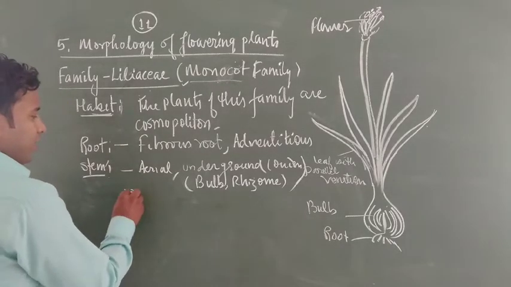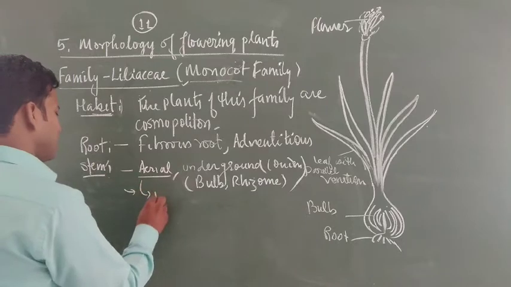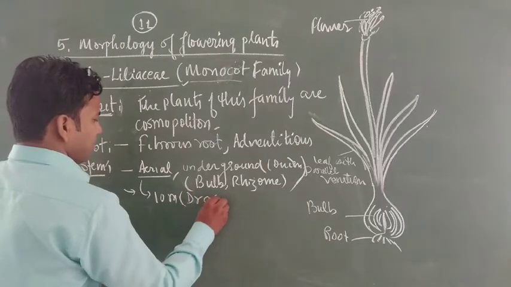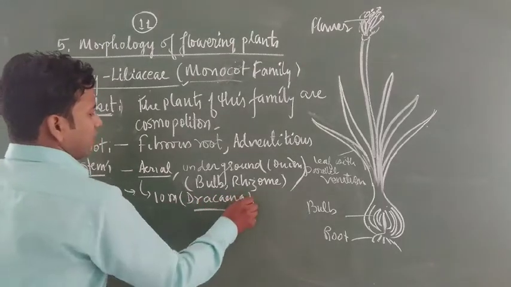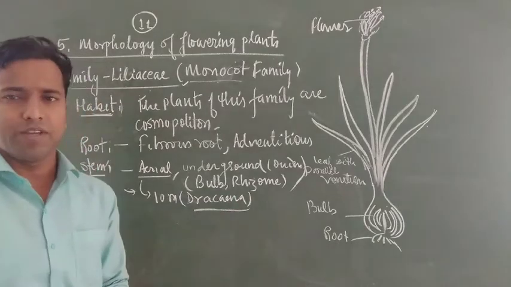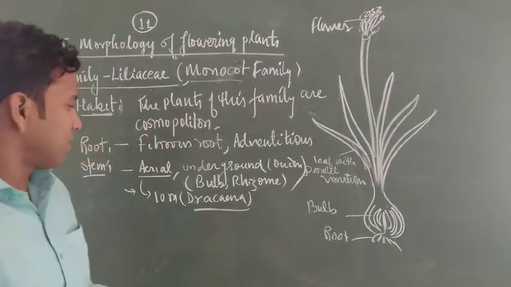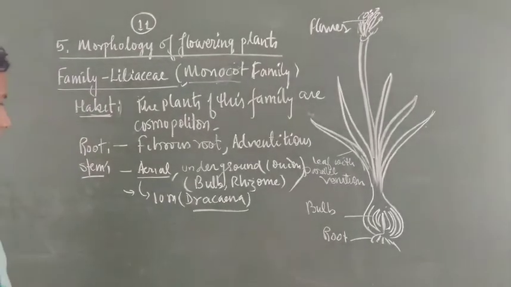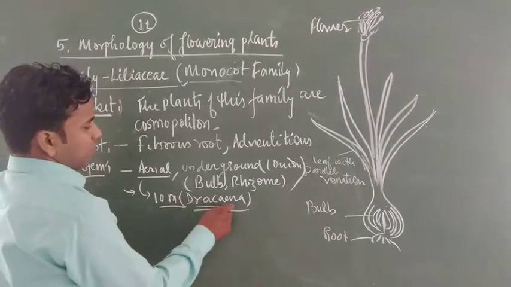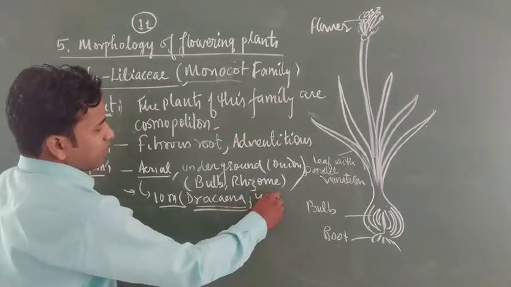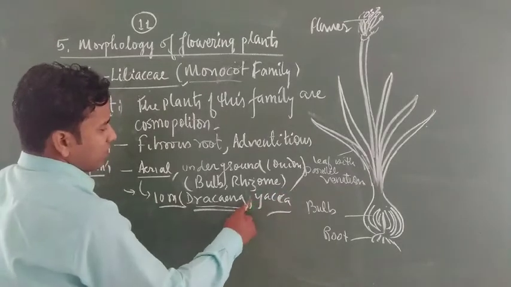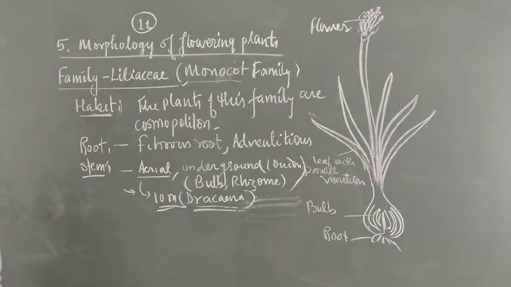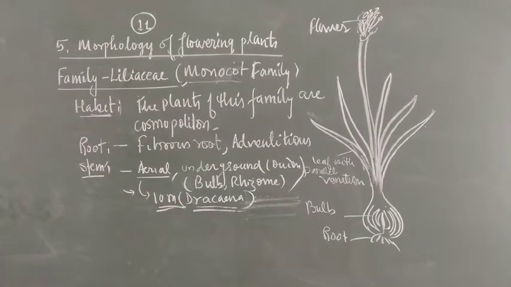In some plants the stem is aerial, attaining a height of about 10 meters, in the plant called Dracaena. Dracaena shows special anatomy, which you have discussed as an anatomical feature in the anatomy of flowering plants. Similarly, one more plant called Yucca also shows another type of anatomy, but only Dracaena attains a stem height of up to 10 meters.